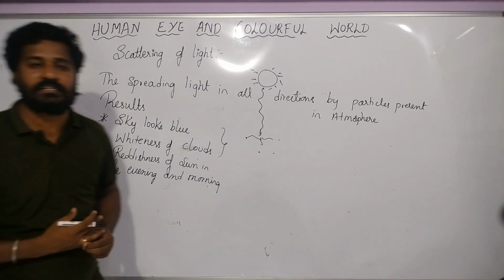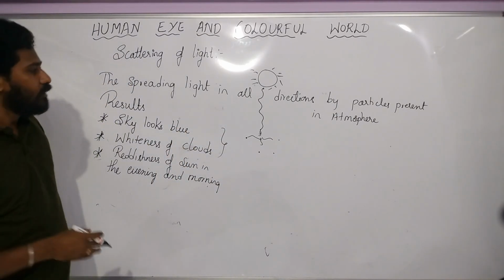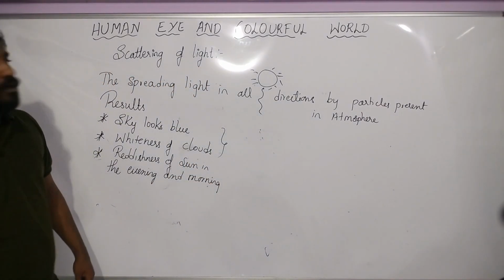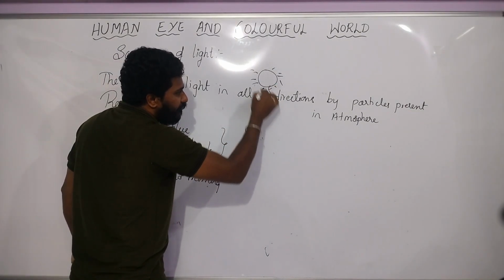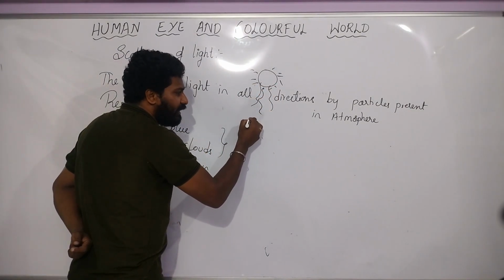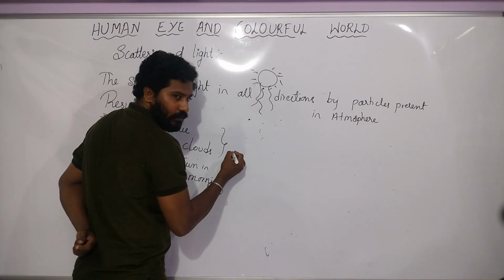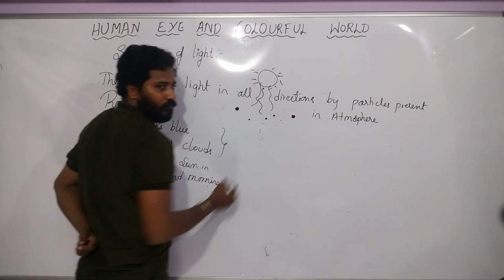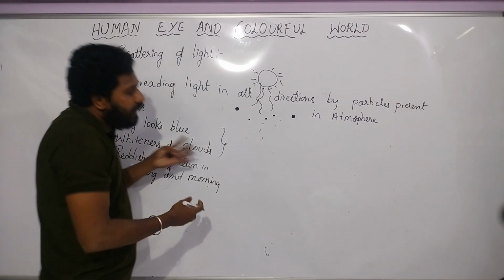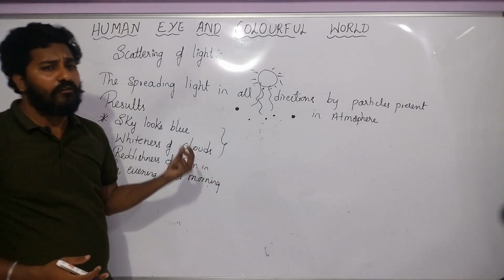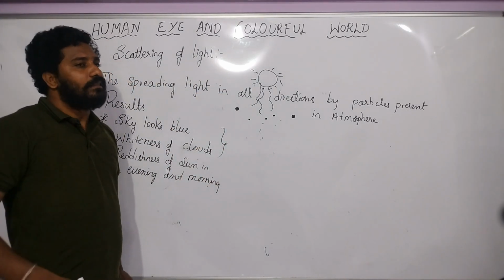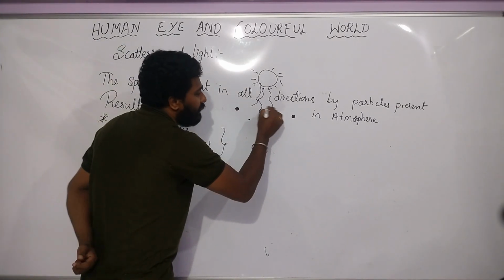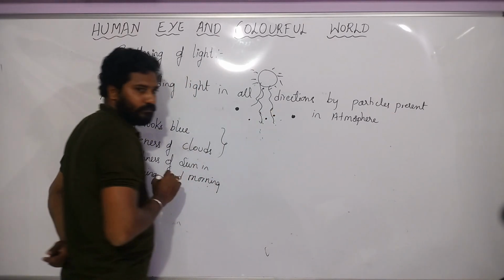Very important, children. They will ask you, why does the sky look blue? So you know that the small particles are present in the atmosphere. When the sunlight falls on them, all kinds of particles are present. For example, small particles are present, medium size particles are present, and bigger size particles are also present. So when the sunlight falls on these particles, what do they do? They will spread the light.